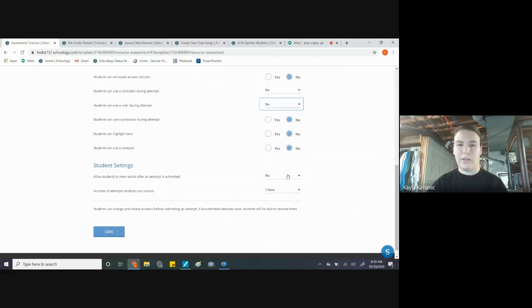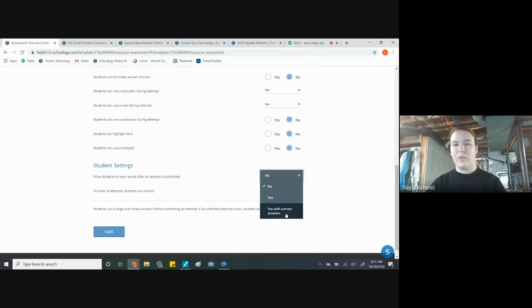Down here, these are the two buttons I play with most. So allow students to view results after an attempt is submitted. So if you do not want them to know what they got wrong, then click no. If you're afraid that they'll share answers with other students, then that's very reasonable. You can click no. Or you can click yes, which will just tell them what they got wrong. It won't tell them what the correct answer is. If you want them to know what the correct answer is, then say yes with corrected answers.